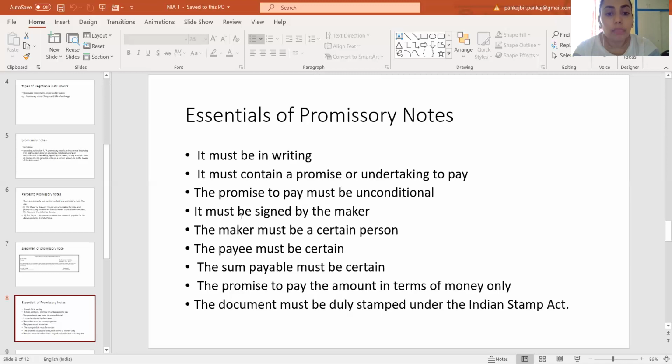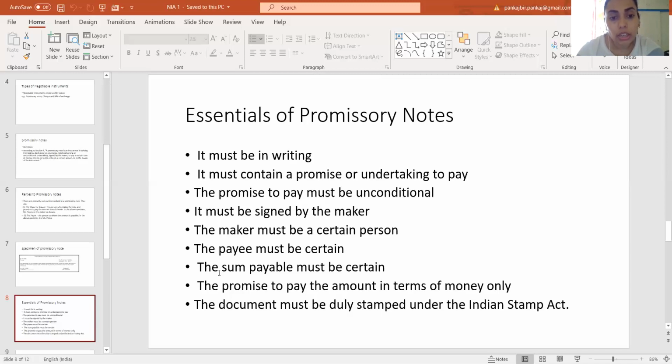The next essential is that the payee must be certain. That means the name of the payee must also be written on the face of the promissory note. The next essential is that the sum payable must be certain. That means the amount in a promissory note must be certain. You cannot make a promissory note blank.